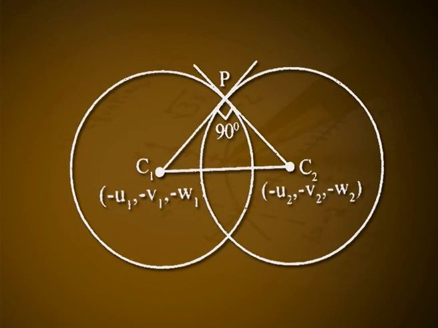See figure 2. Since the spheres cut orthogonally, angle C1PC2 will be a right angle, where P is the common point of intersection.